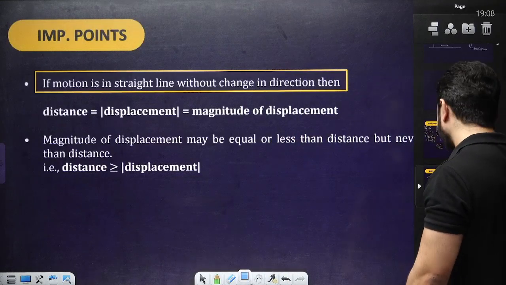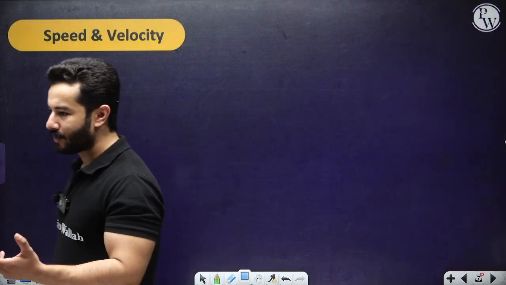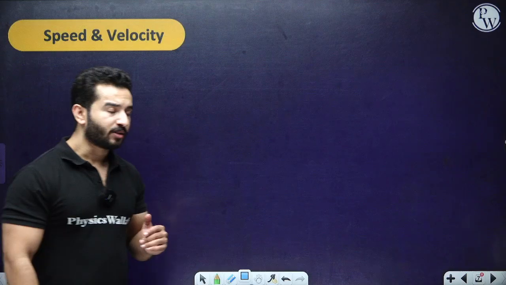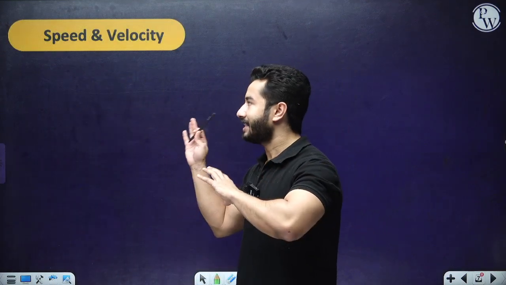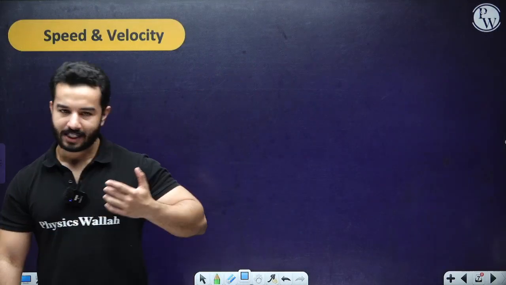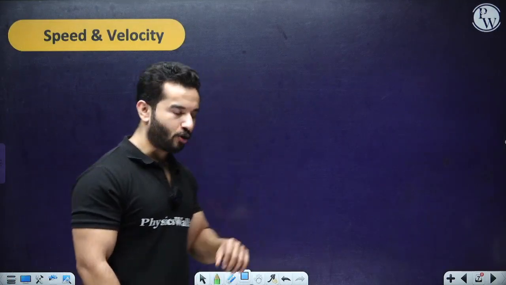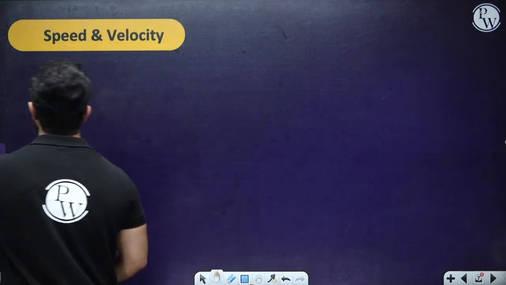Moving on to the next thing, that is speed and velocity. Again, these are quite simple things. The trickier part in this chapter lies in the numericals, so we are going to talk about all of those things as well. So when we talk about speed, it is the rate of change of distance, obviously, right? We are going to talk about two types of speed.